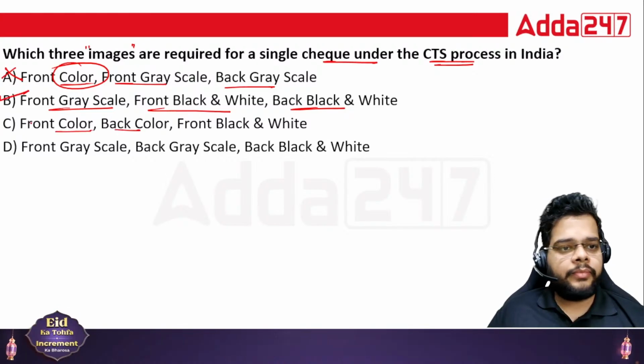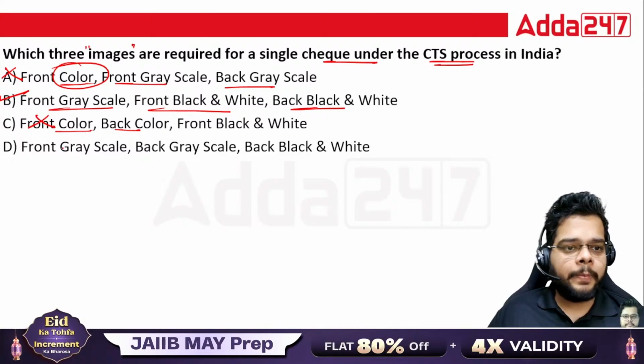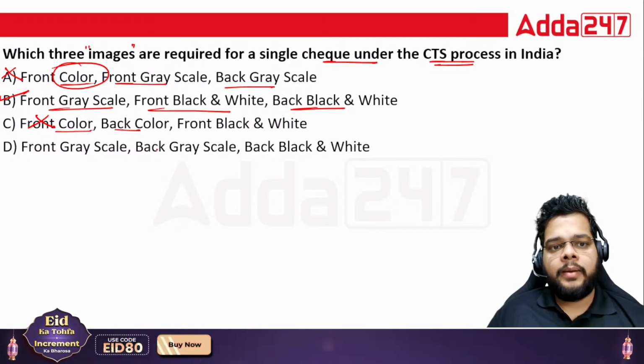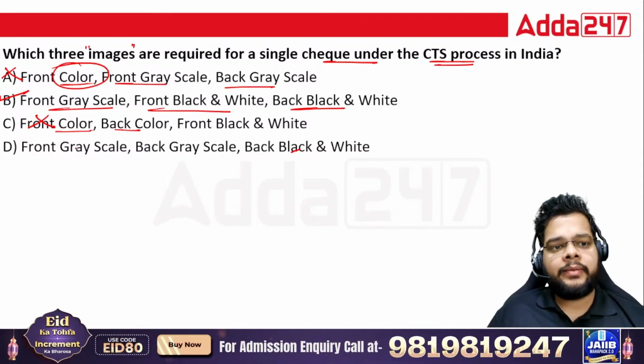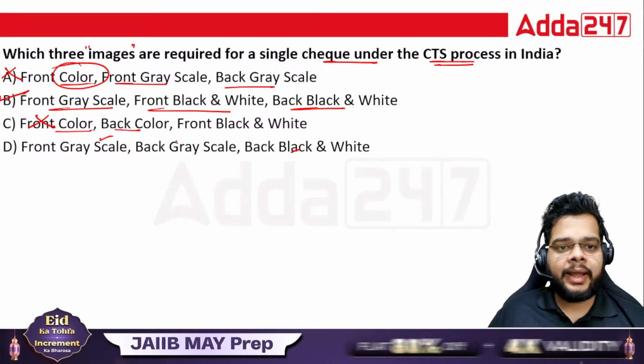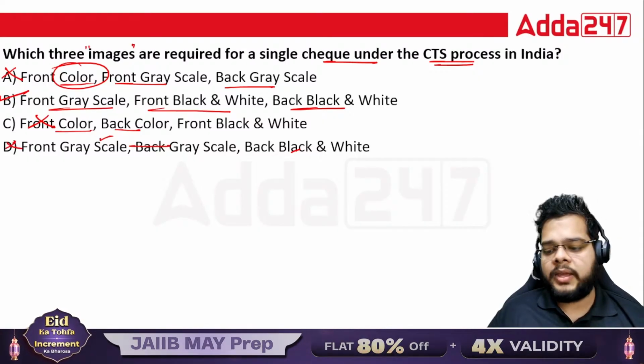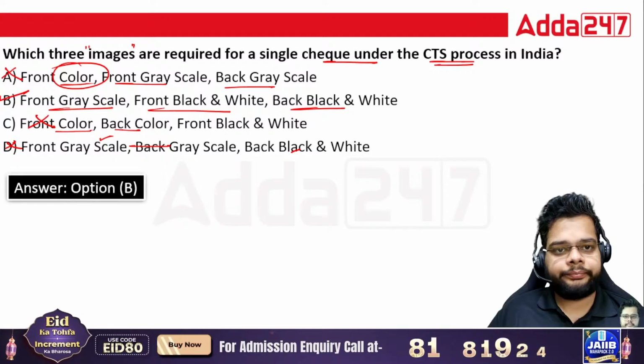Front color, again, color is not at all there. Front grayscale, back grayscale, back black and white. No, the back is only black and white. In the front you have to take both the grayscale as well as the black and white. So D is also wrong. B will be the right answer here.